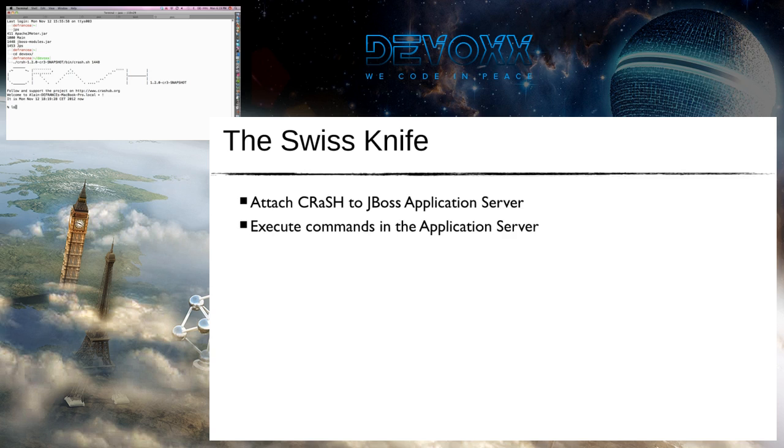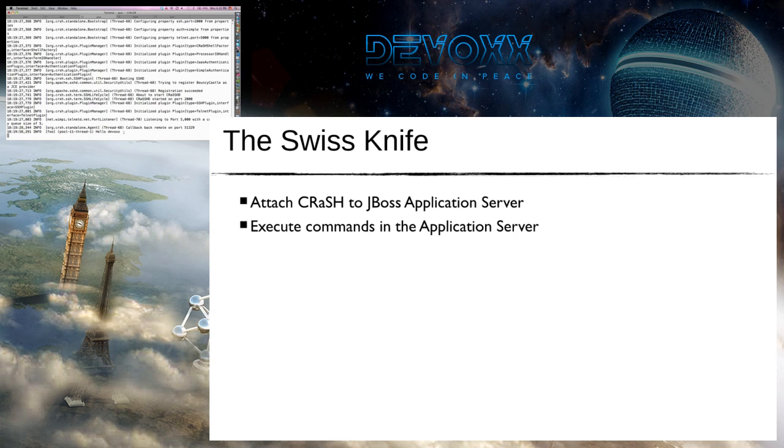So there is one command to send a log message. If we send a log message, that will use Java util logging. No, you should put -m for the message. Yeah, I designed this command a long time ago, and it's a bit crappy. That's it, so you don't see anything. But if we go in AS7, at the very bottom, we can see hello devoxx. So we executed that in that context.